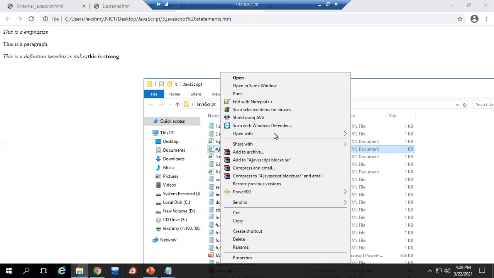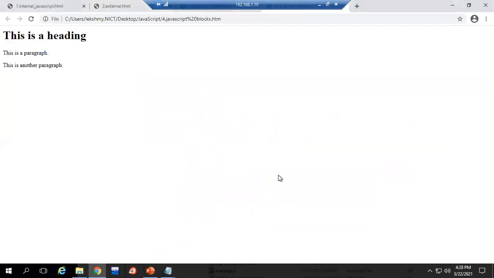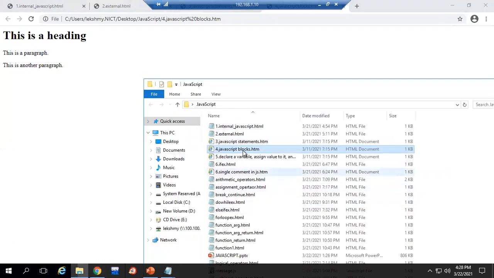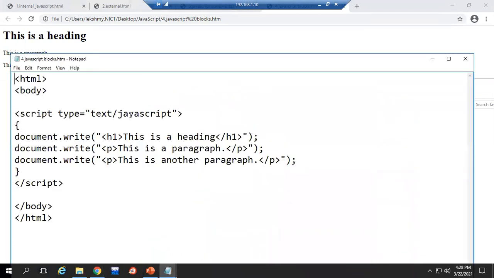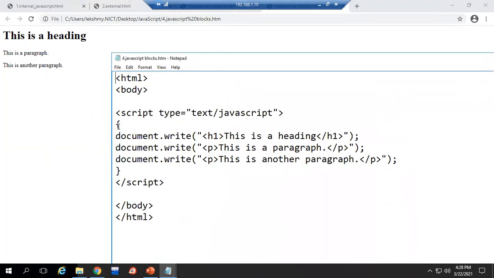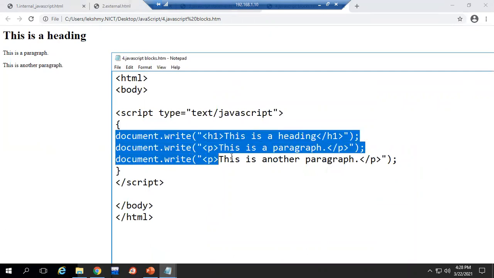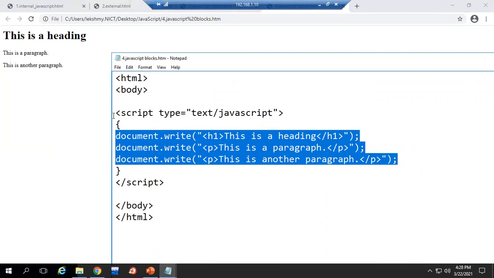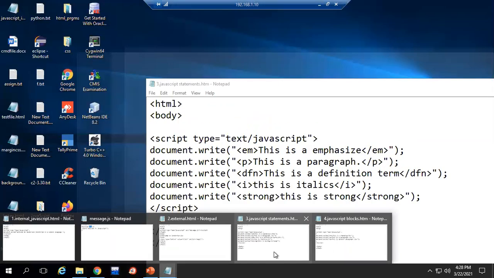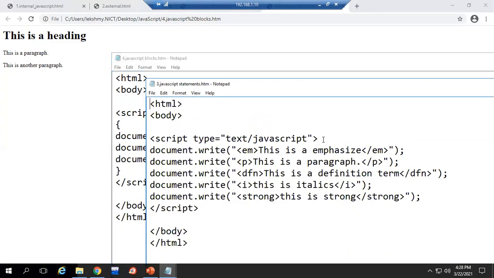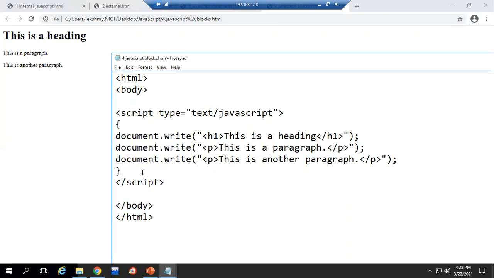Now the same thing, with different HTML tags, but we can write it inside a block like this. See, all three document.write statements we have given inside these curly braces. So if you want to arrange it properly, you can give it as a block also. Both are the same. The previous example which I showed, this file is also the same. Here also, if you want, you can give it in a block, or here also the same thing.